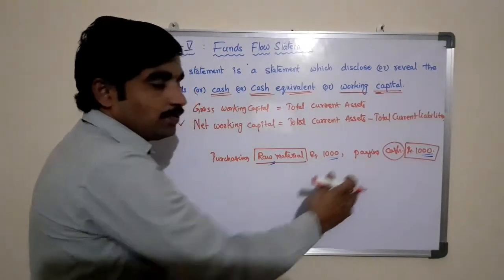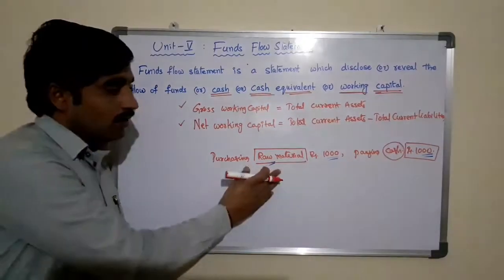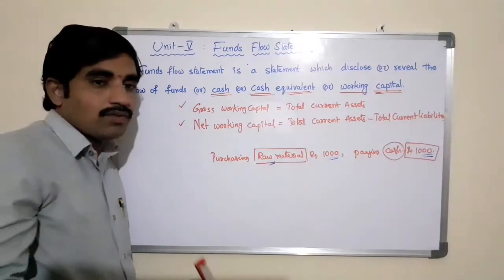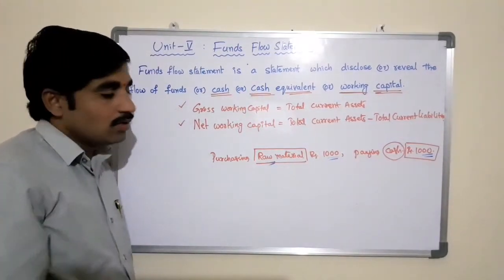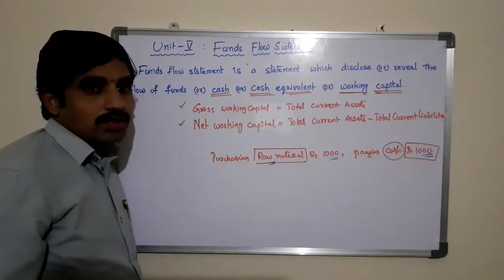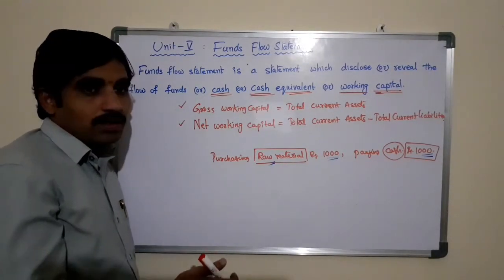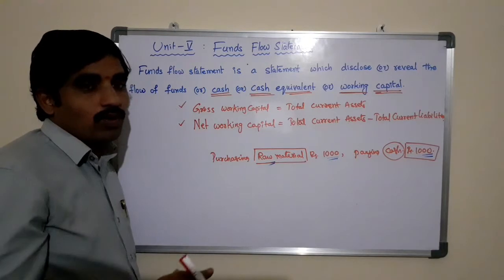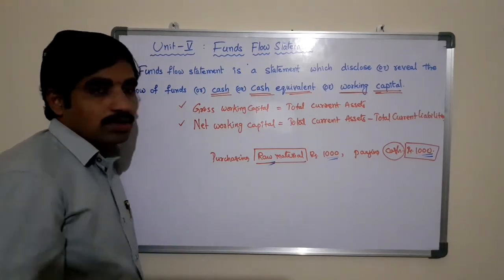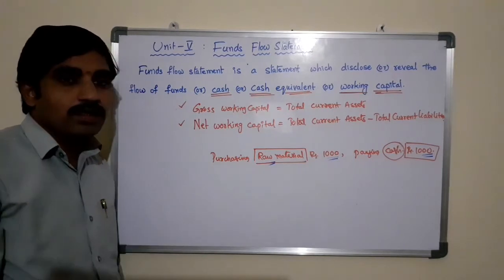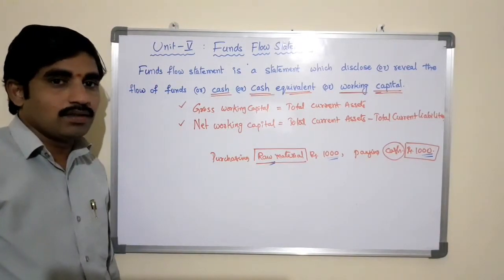Here 1000 rupees is cash and raw material is equivalent to 1000 rupees, that is raw material. So this kind of changes we can observe in order to know the flow of cash or cash equivalent resources in the business by preparing this funds flow statement.